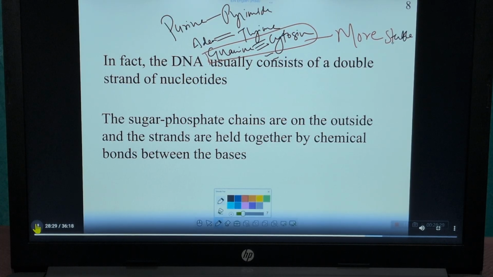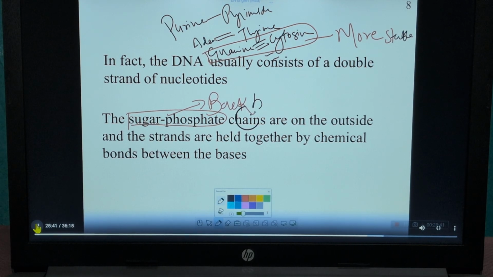So this line is clear now. The sugar phosphate chains are on the outside, that is, the sugar phosphate chains are present as the backbone of the DNA.